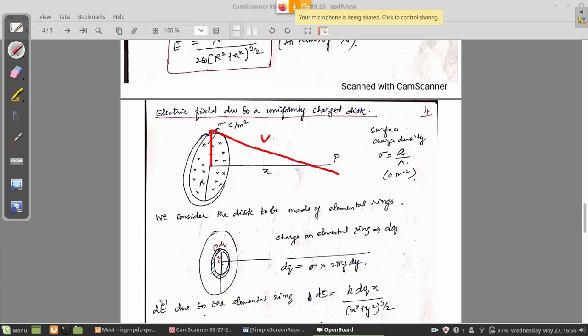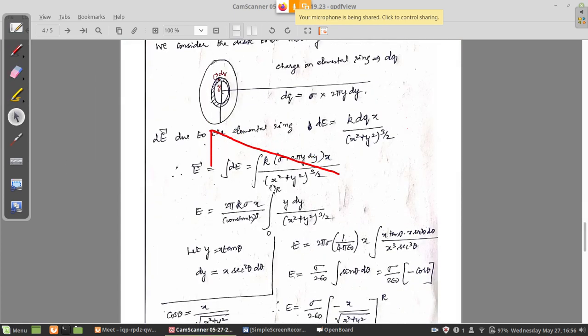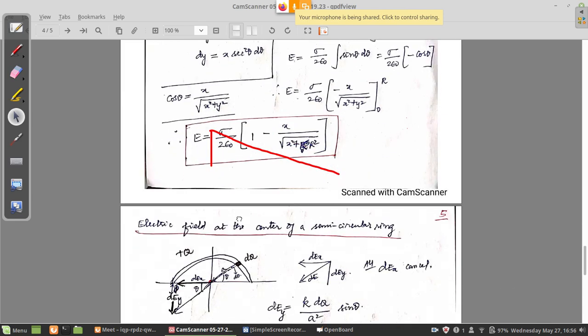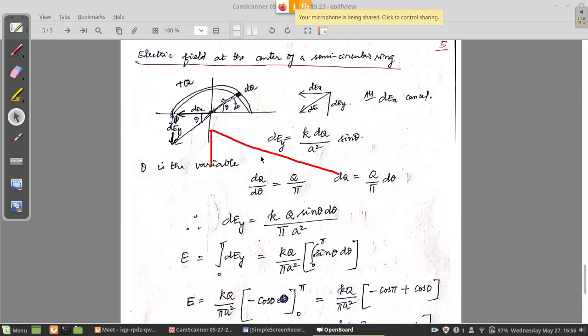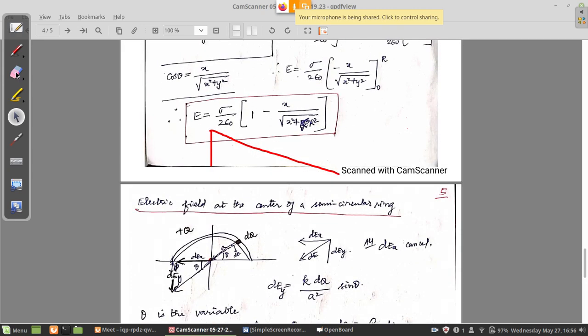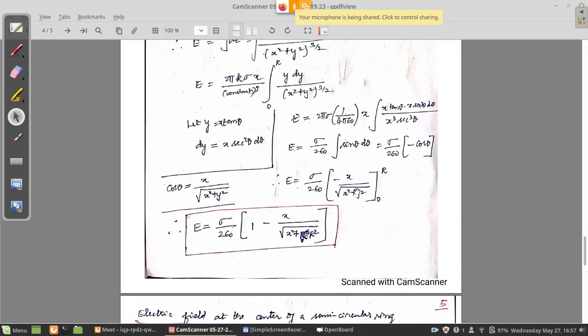So this distance is small r. Instead of minus cos theta, you substitute minus x divided by x square plus y square.